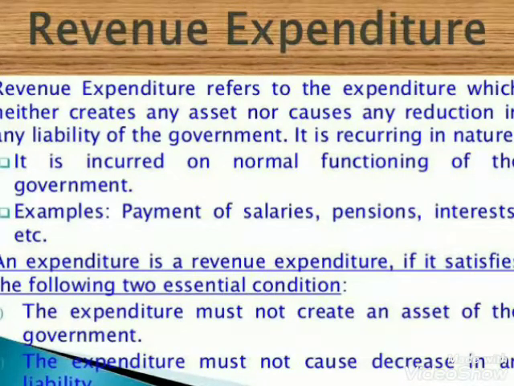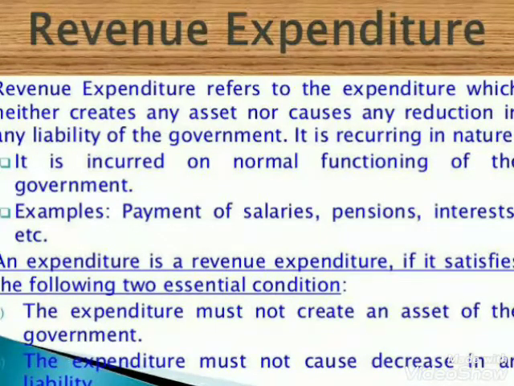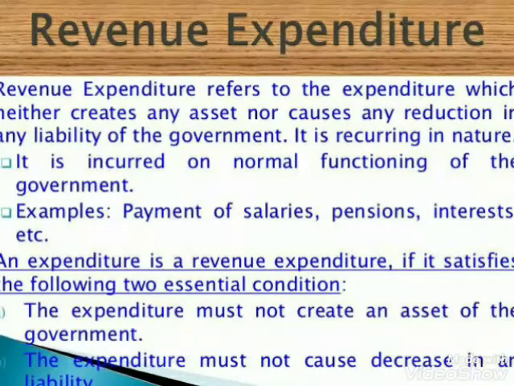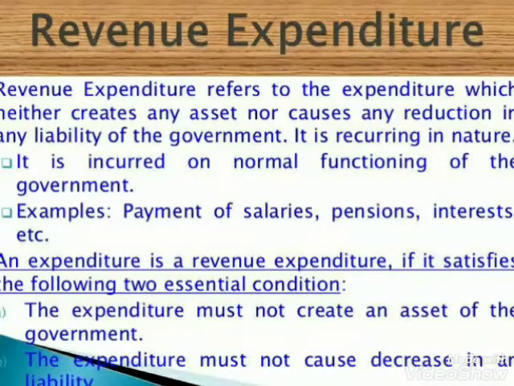For example, expenditure by the government on old age pension, salaries and scholarships is treated as revenue expenditure because it does not lead to any asset formation. But the government is doing this expenditure.